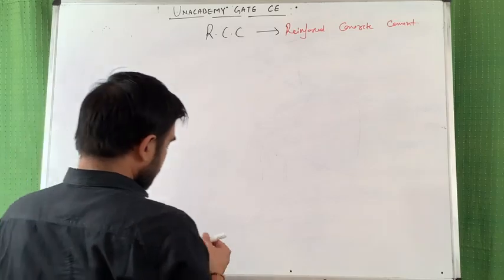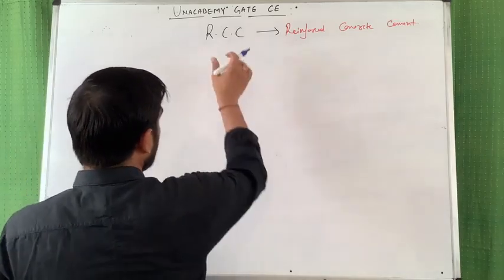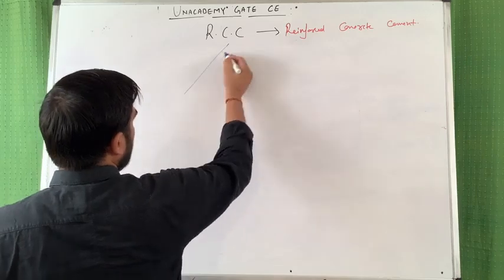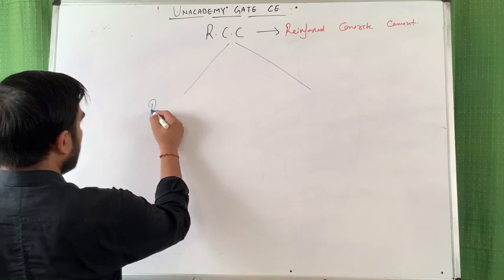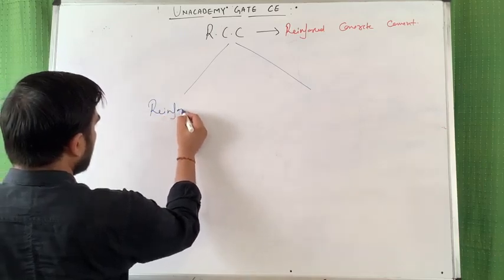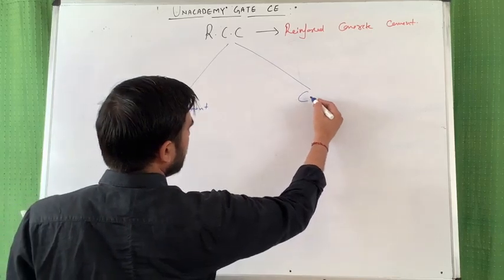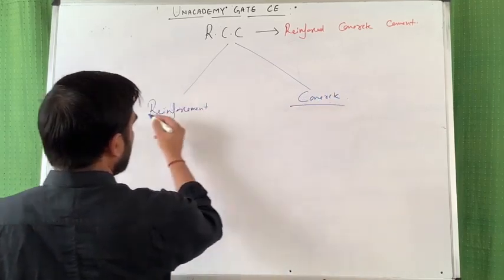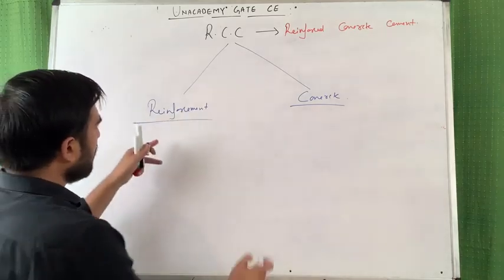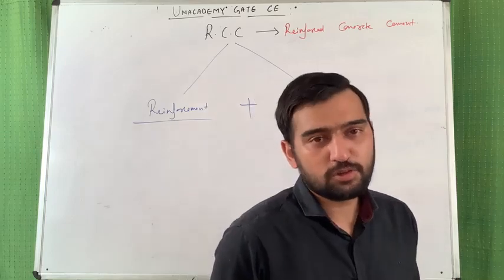If I am seeing this word in detail, if I am zooming this, then I get these two distinct things: reinforced, or we can say reinforcement, and second is concrete. So RCC is basically reinforcement plus concrete. So it consists of these two things.